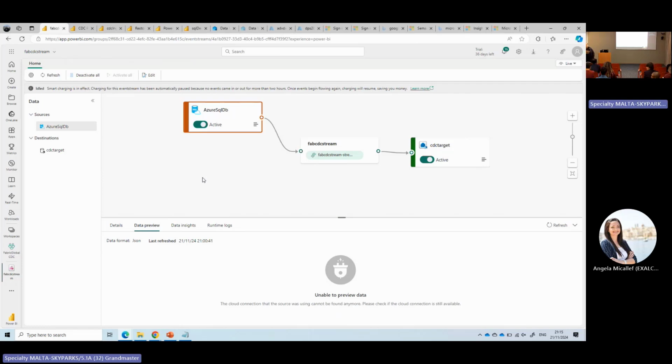I think maybe a question was also whether it works in the HA scenario where the source database is in HA, high availability.